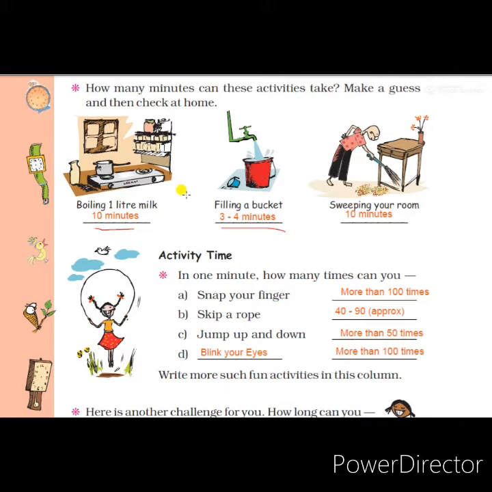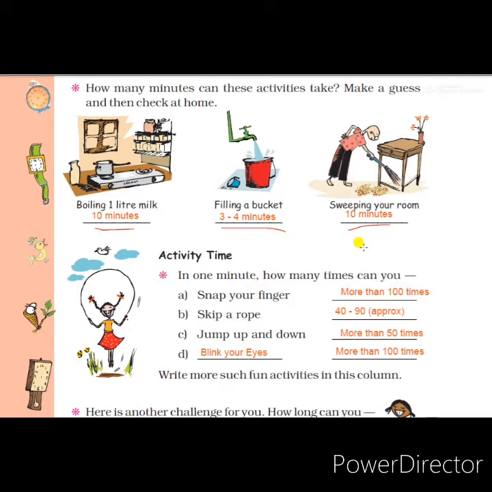The next activity is sweeping your room. Students, if you want to dust the furniture in your room, you will take more time. Otherwise, if you want to sweep only the room, it will take only 10 minutes or 5 minutes. If the room is a big one, it will take 10 minutes, otherwise it will take only 5 minutes.